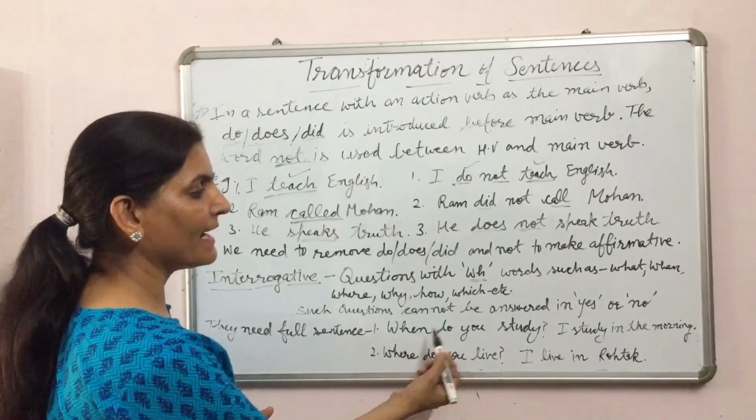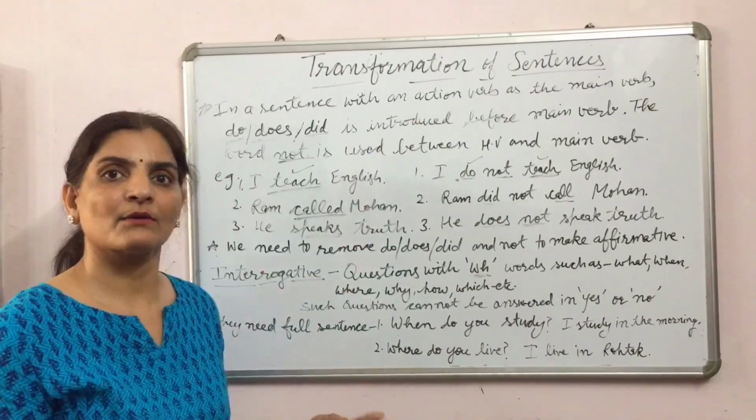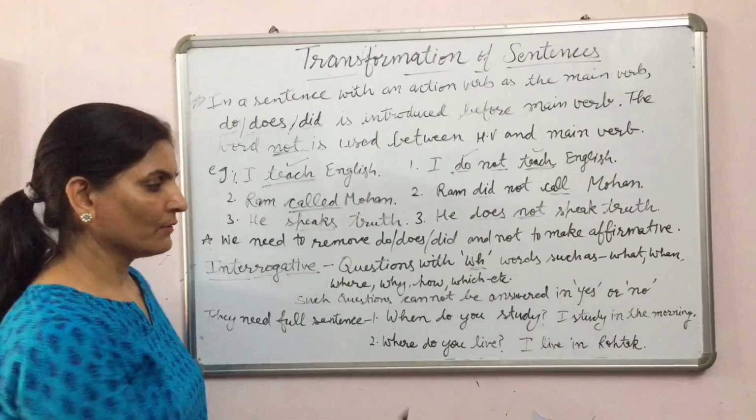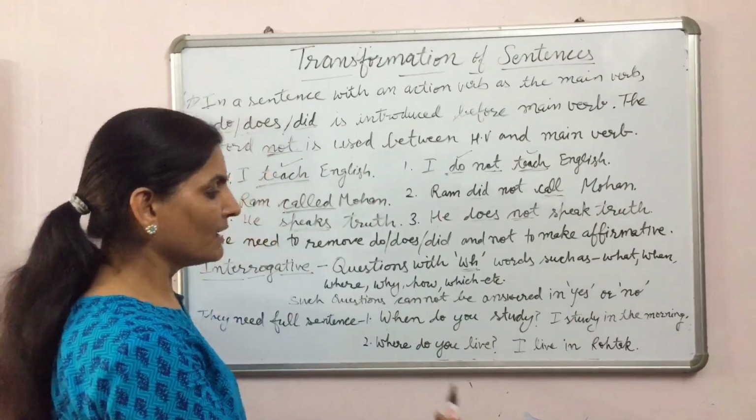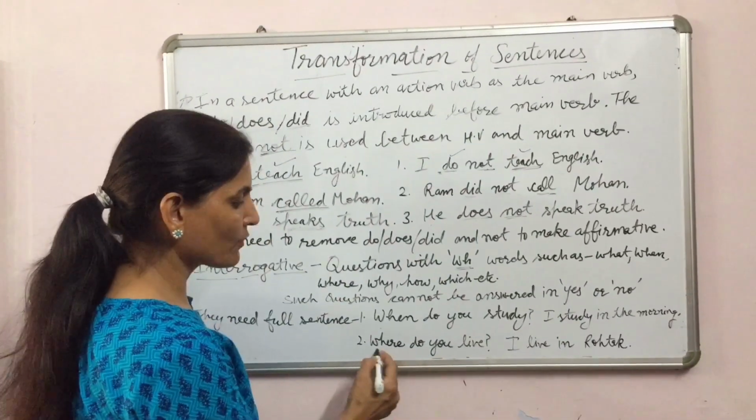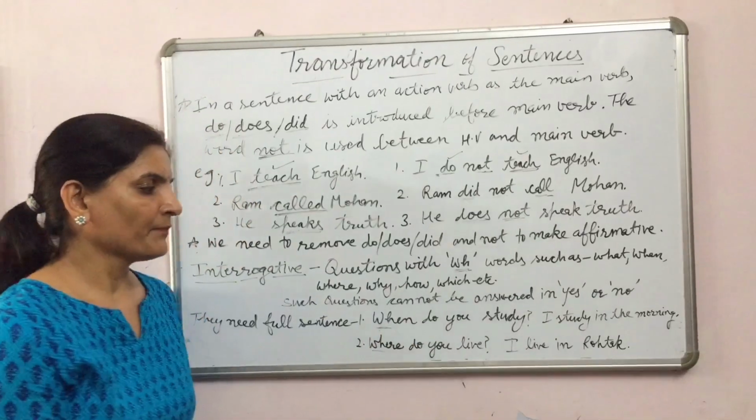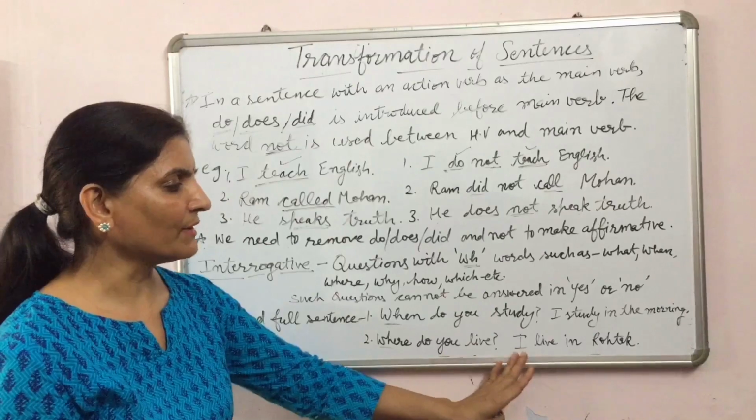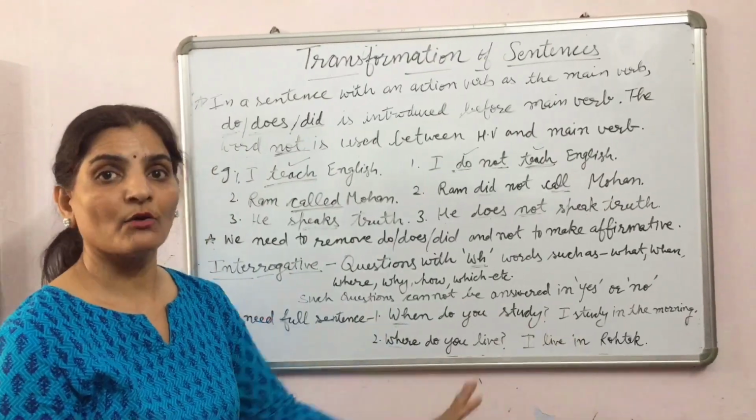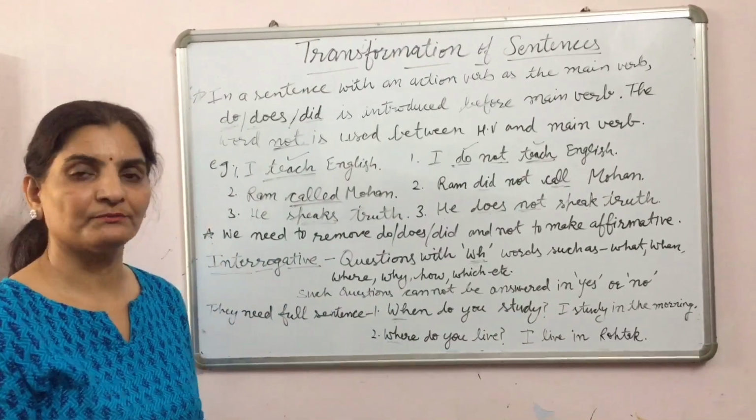For example, when do you study? We can't say yes or no. We have to give a complete answer. I study in the morning. Where do you live? It is also a WH question. Here also we can't use yes or no. Then the answer will be I live in Rohtak or I live in Mumbai, whatever.